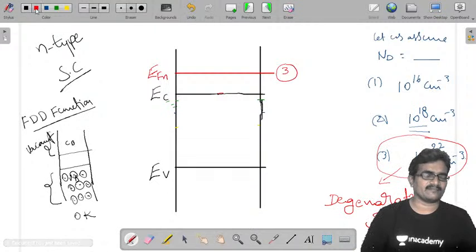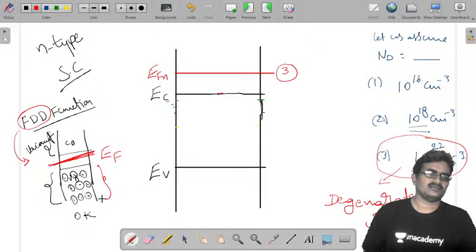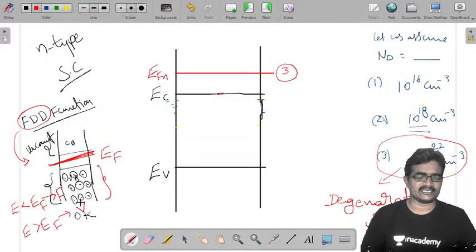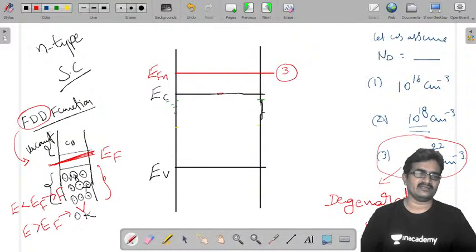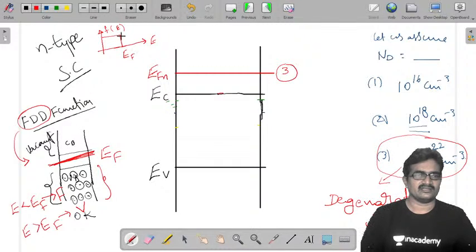Once you apply FDD to this, here we have taken the Fermi energy level. For E less than EF, all energy levels are completely filled, and for E greater than EF, all energy levels are completely vacant. So that is the meaning of the plot we completed earlier. This is F of E and this is E. Here it is EF. This is at 0 Kelvin.